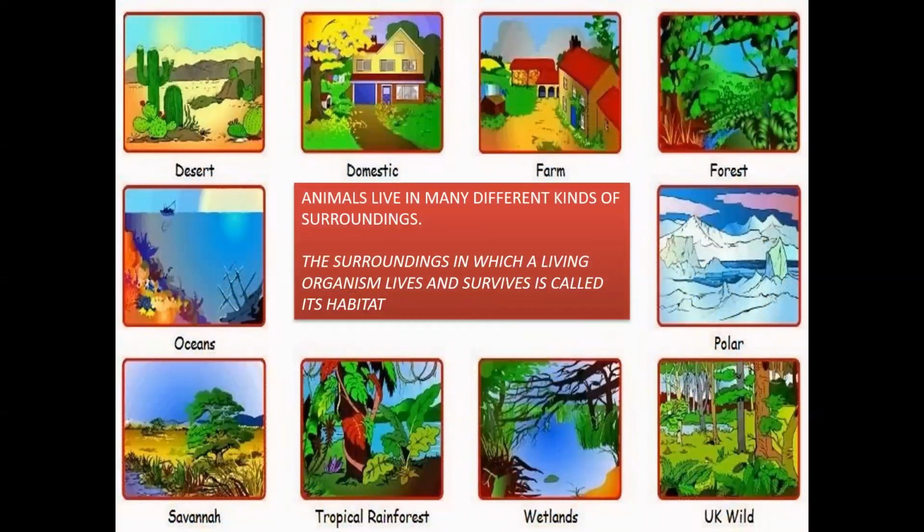The surroundings in which a living organism lives and survives is called its habitat. Animals have different features that help them to survive in their specific habitat.